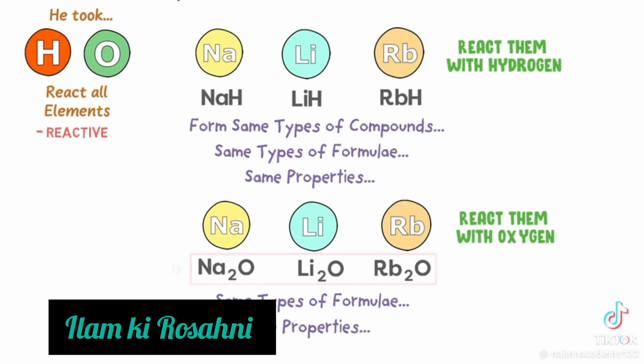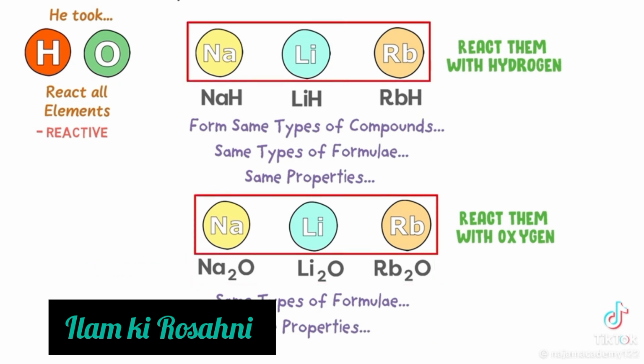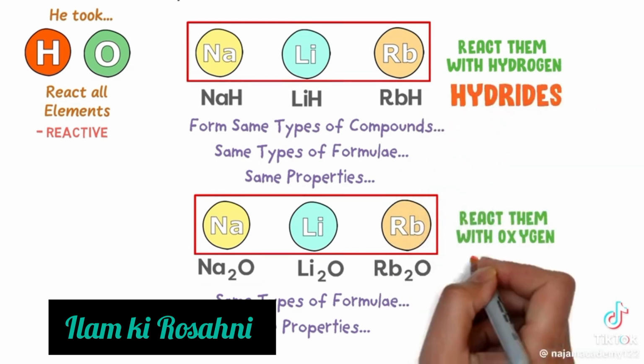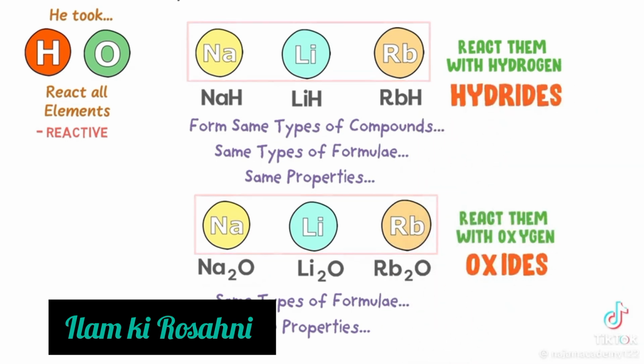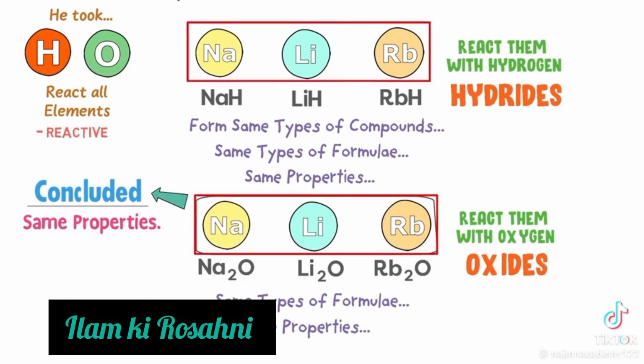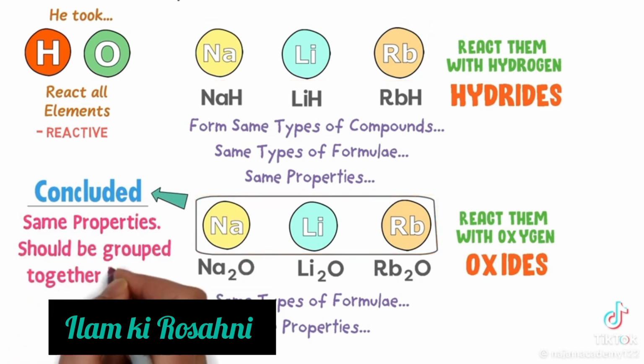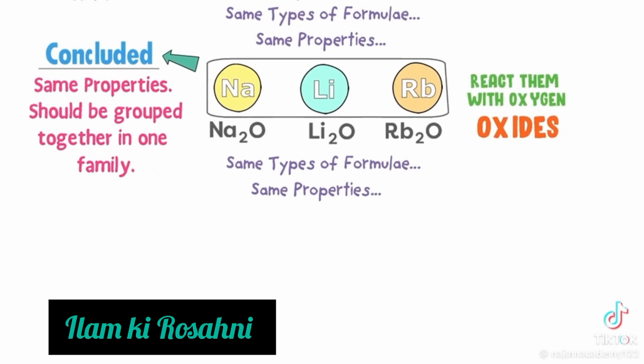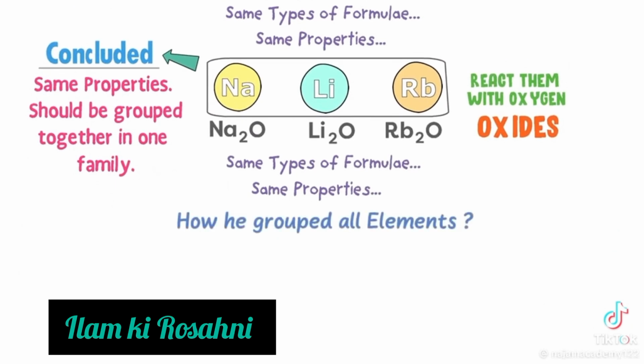Hence, Mendeleev observed that sodium, lithium and rubidium form the same type of hydrides and oxides. Their compounds have the same properties. So he concluded that sodium, lithium and rubidium also have the same properties, or these three elements should be grouped together in one family.